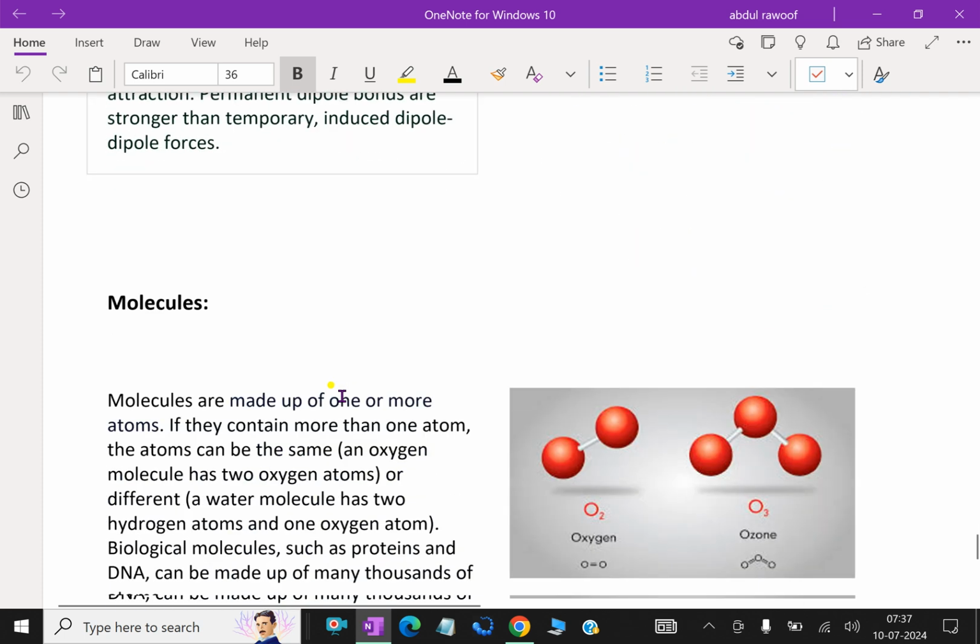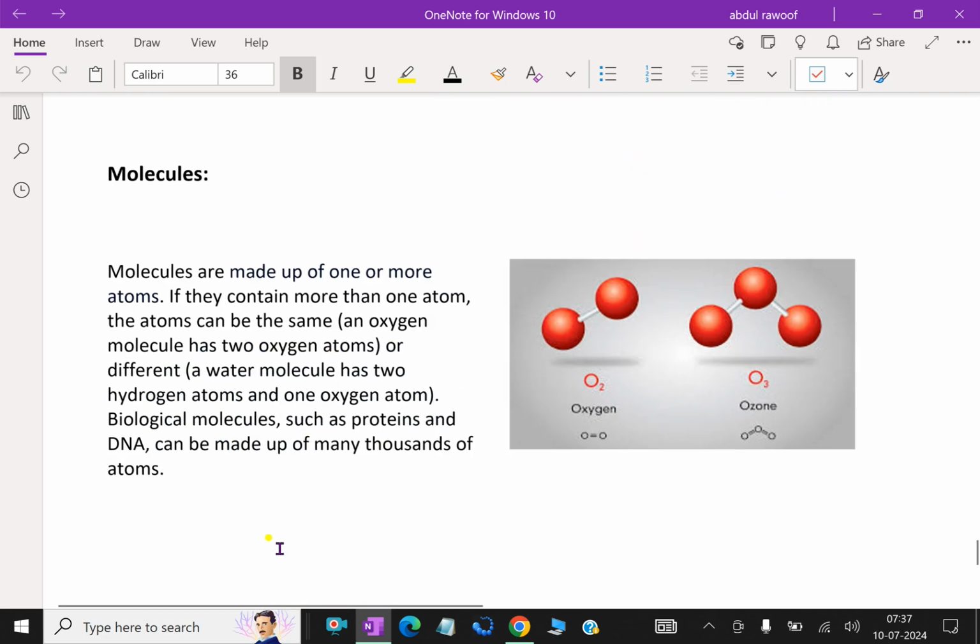Next one, we'll discuss molecules. Many of the common molecules are composed of groups of atoms that are bound together by strong covalent bonds. These include elemental diatomic molecules. Consequently, molecular materials have relatively low melting and boiling temperatures.